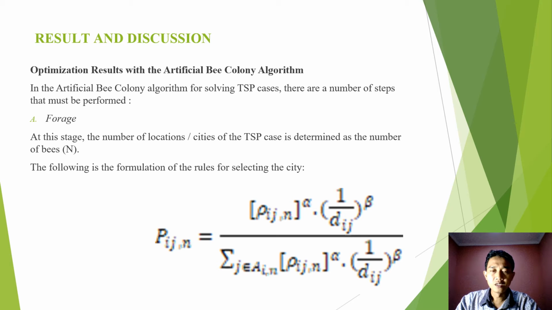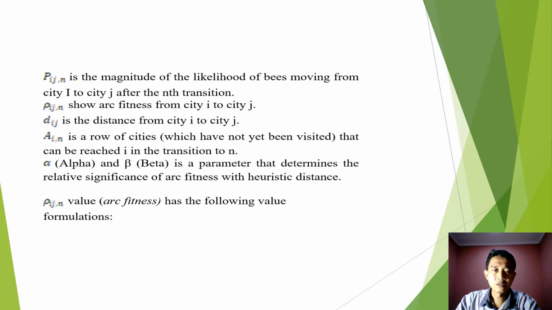VIJ is the magnitude of likelihood to be moving from city I to city J after the n iteration and transition,